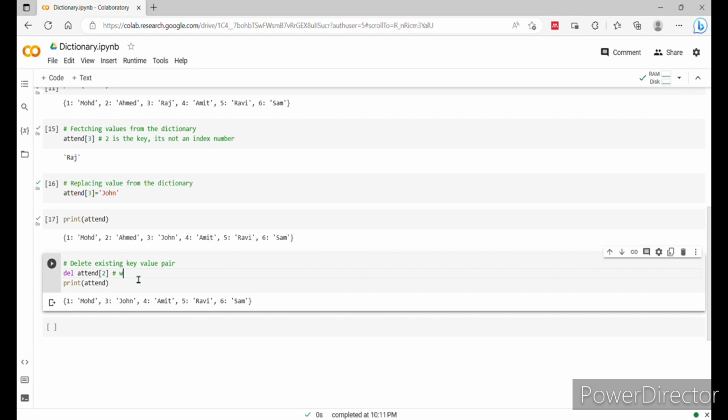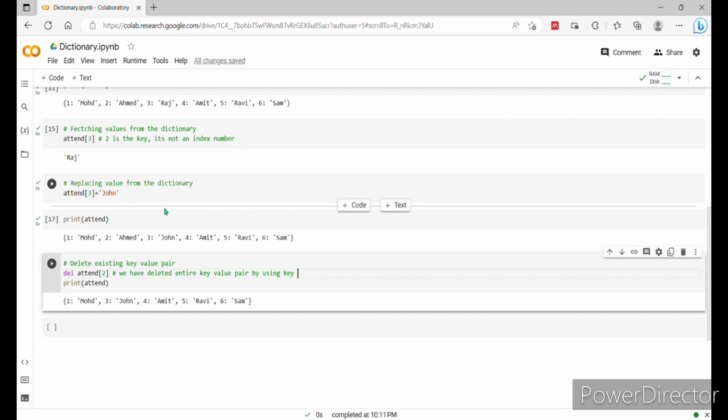We have deleted the entire key value pair by using the key of the pair.